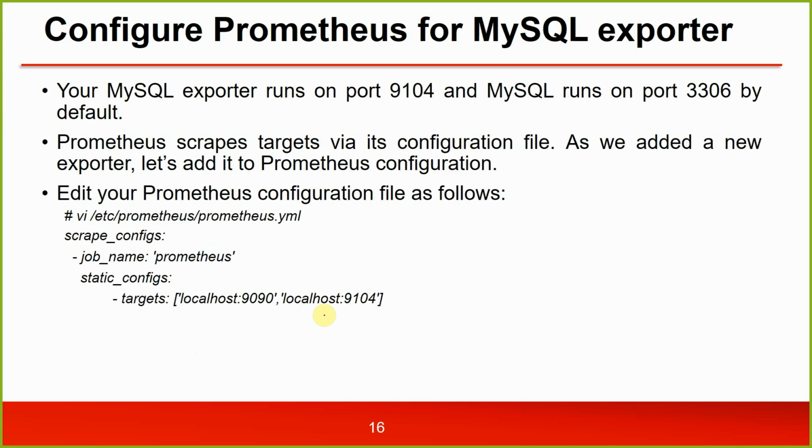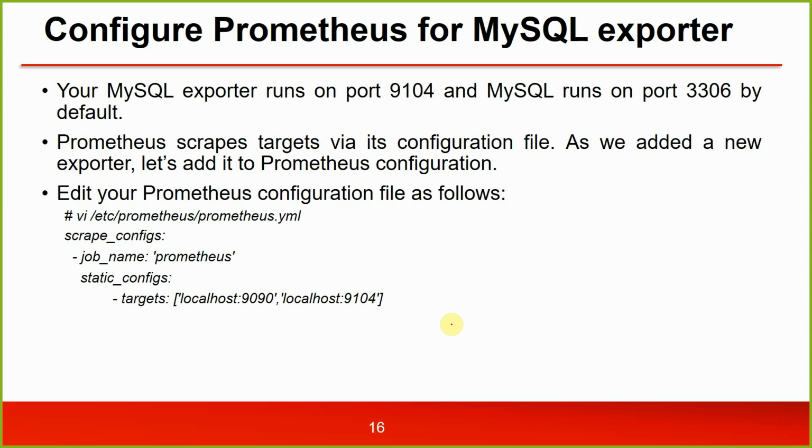Now it is time for you to configure Prometheus for the MySQL exporter, and then use a dashboard which will visualize the data you have scraped from the MySQL server using Prometheus.